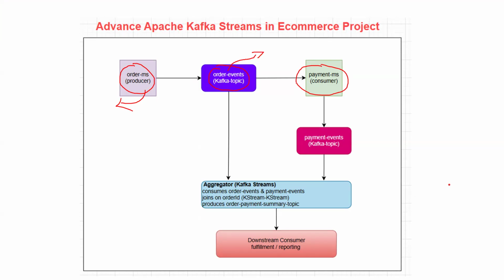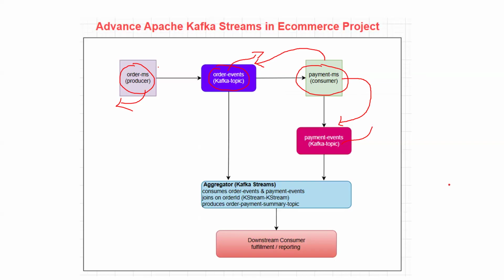We have a payment microservice. This payment microservice listens to this event. Once the order is placed, I want to process the payment into payment-events. This is another topic. Order-events is one topic, payment-events is the other topic.